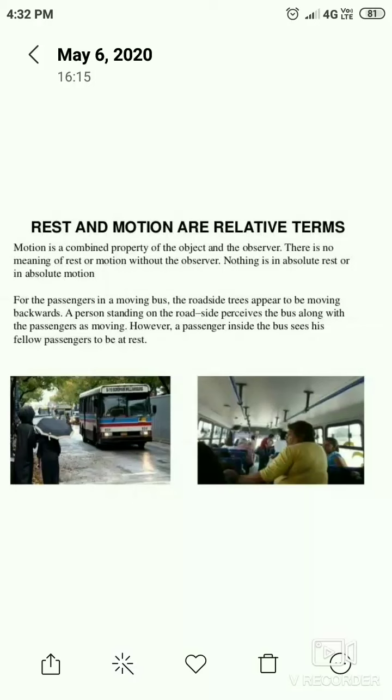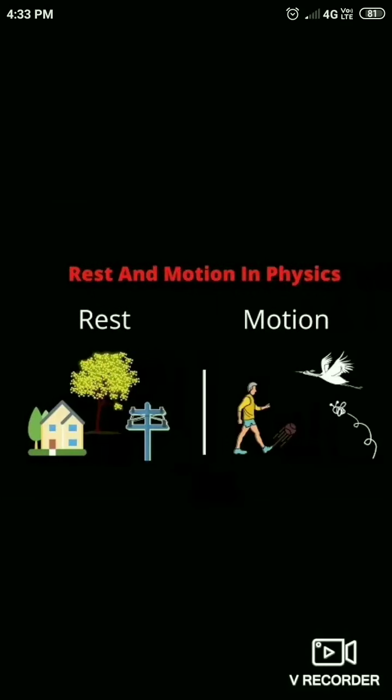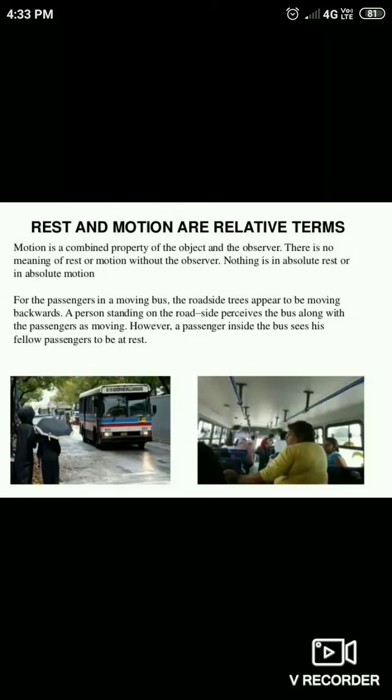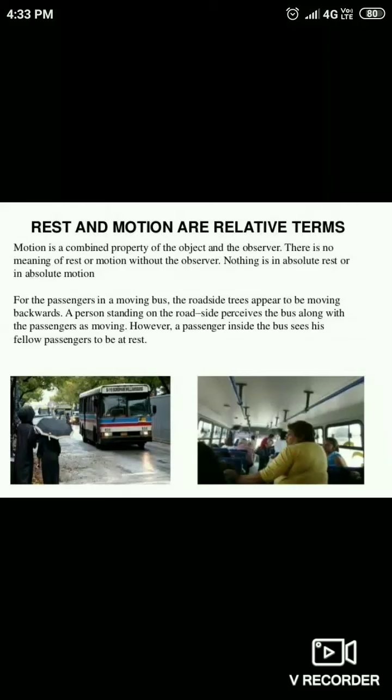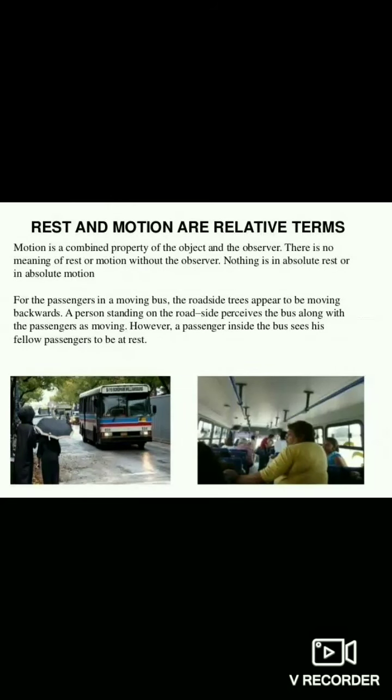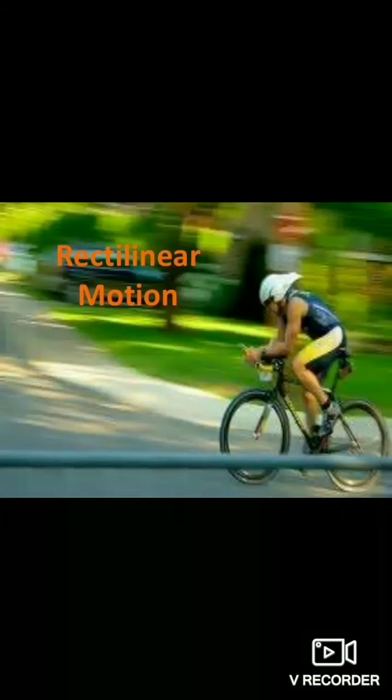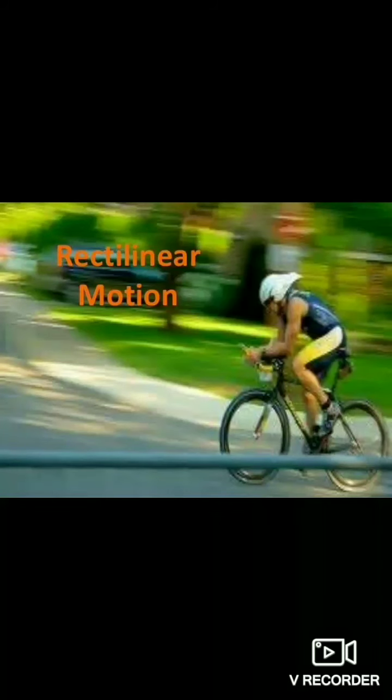Now, based on the direction of the motion, we can classify it into different types. We are going to discuss this. Motion can be categorized into a few types like translatory motion, rotatory motion, oscillatory motion, repetitive motion and random motion. One by one I am going to explain them.